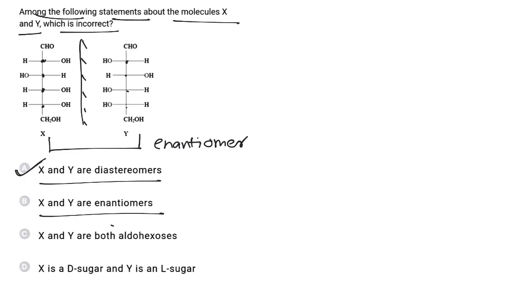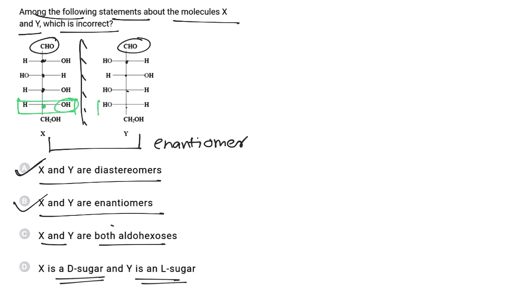X and Y are enantiomers. Yes, this is correct. X and Y both are aldohexoses. This is also correct because both have an aldehyde group. X is D sugar and Y is L sugar. This statement is also correct because at the last chiral carbon, the first molecule has D configuration because OH is situated on the right side, while in the second molecule the configuration is L because at the last chiral carbon OH is situated on the left side. So statements B, C and D are correct while the statement in option A is incorrect, and hence the correct answer is A.